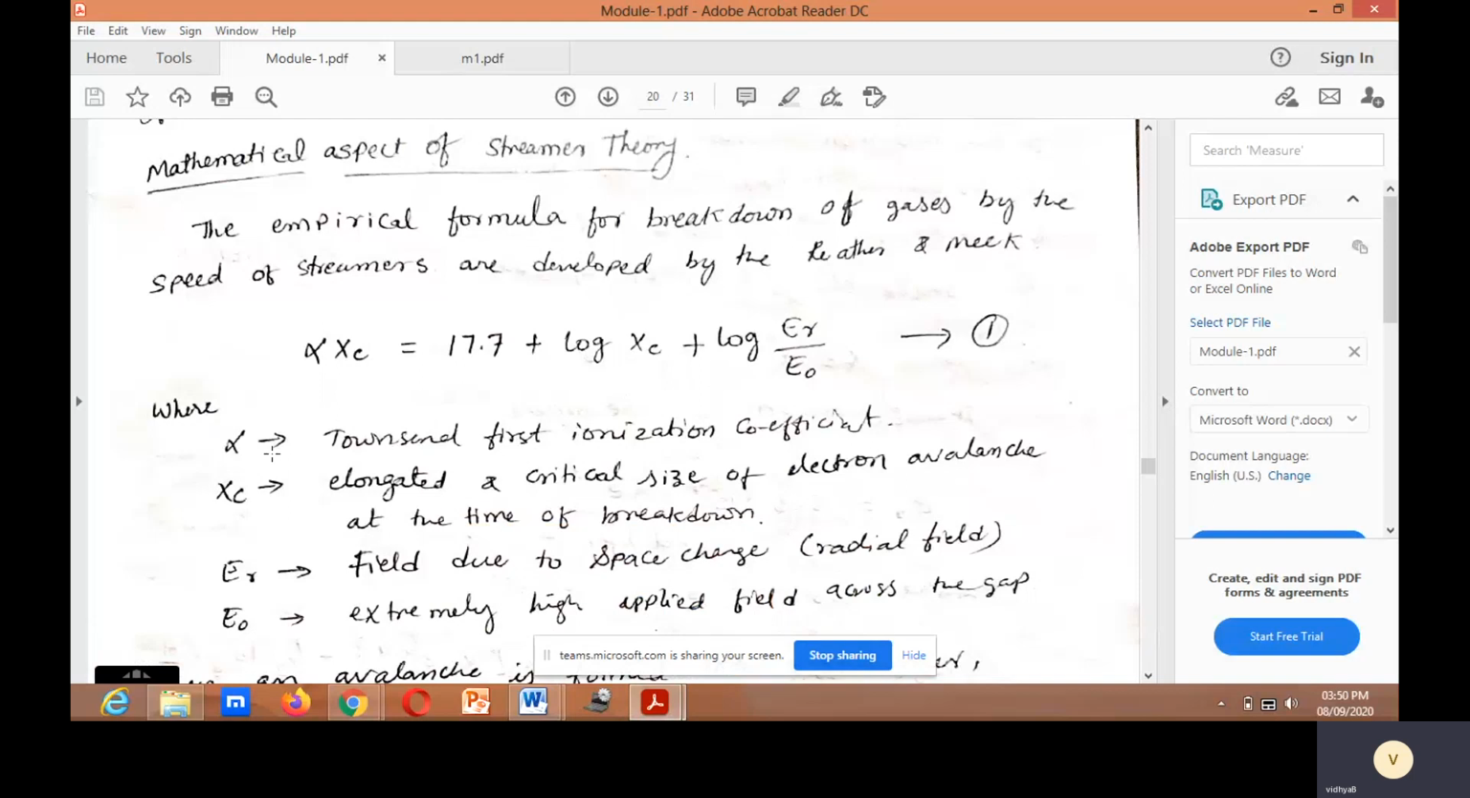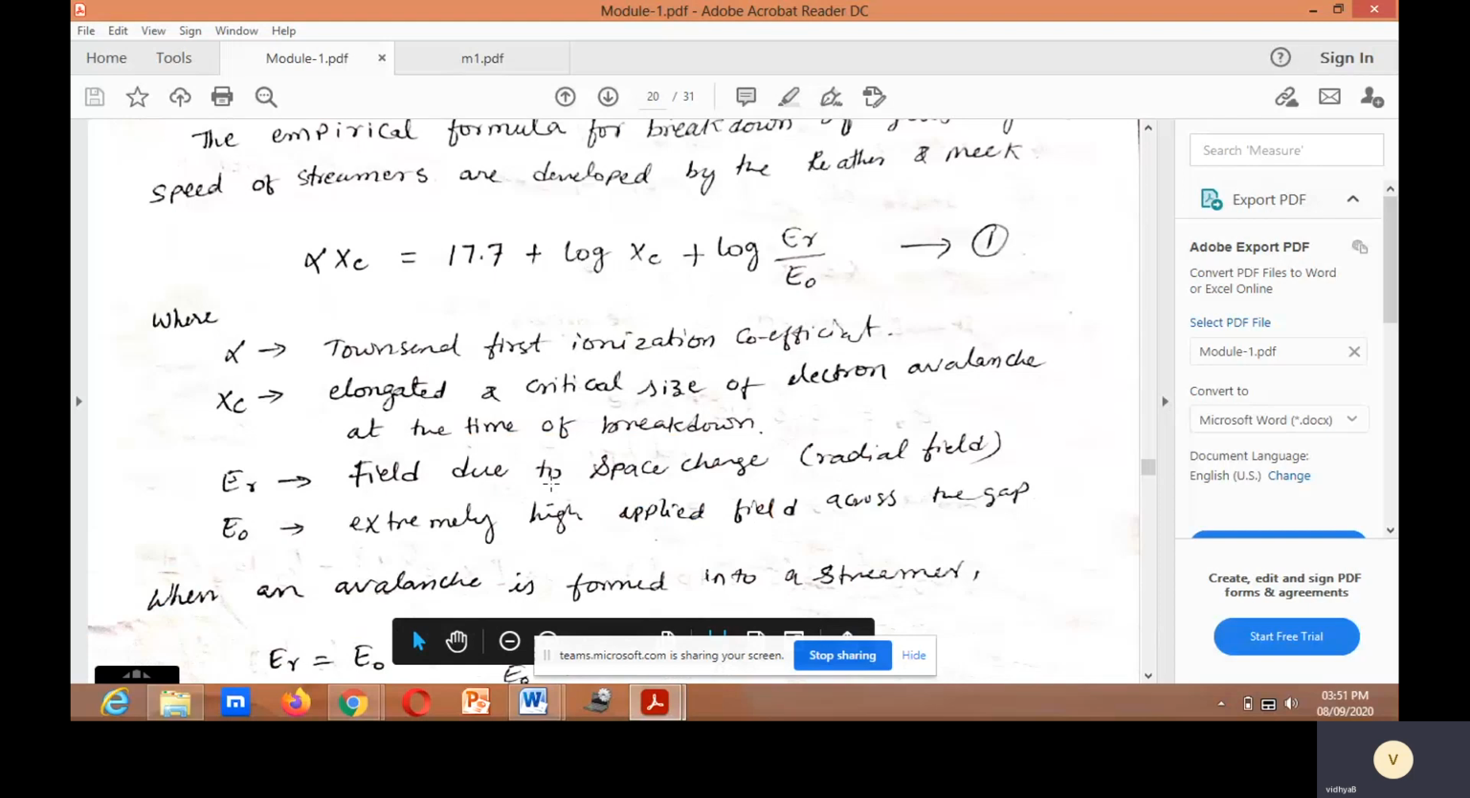What is alpha? We have already read it as Townsend's first ionization coefficient, that is alpha. Xc is the critical size of electron avalanche at the time of breakdown. Er is the field due to space charge. E0 is the externally applied field across the gap.